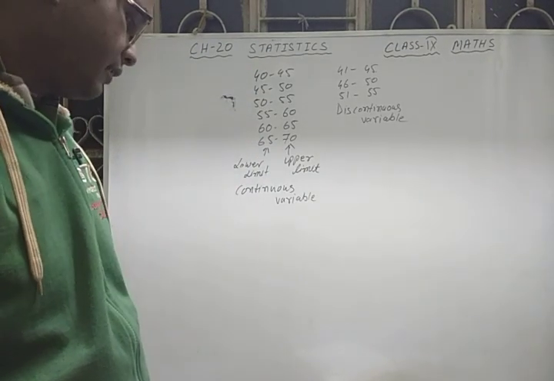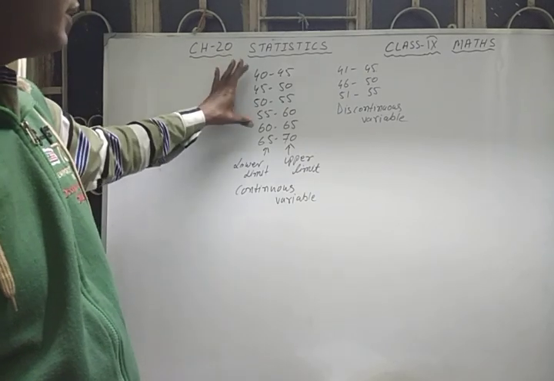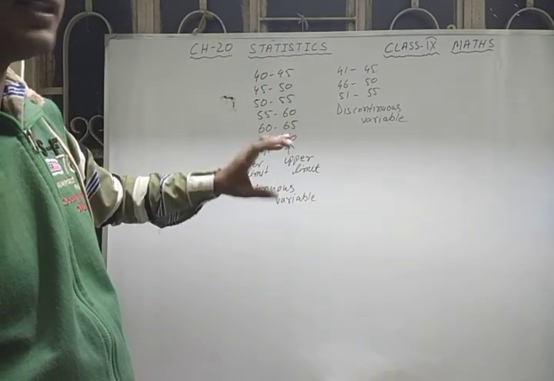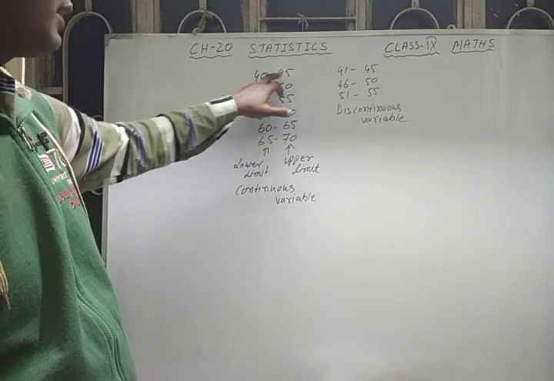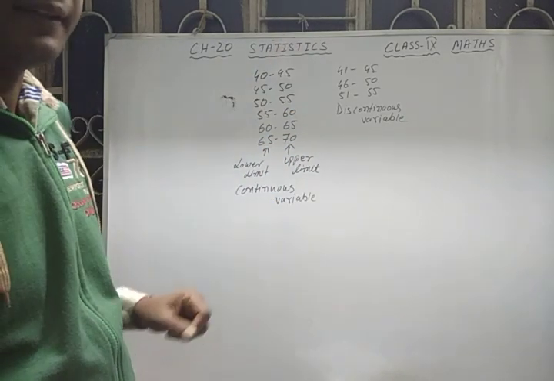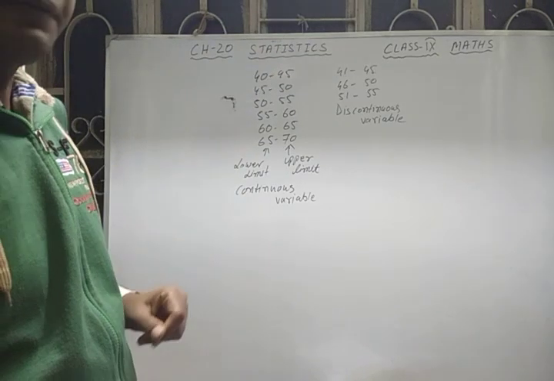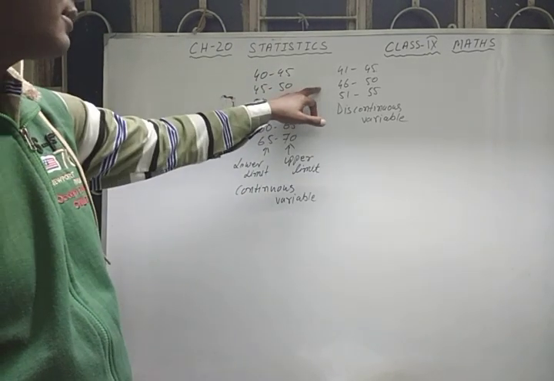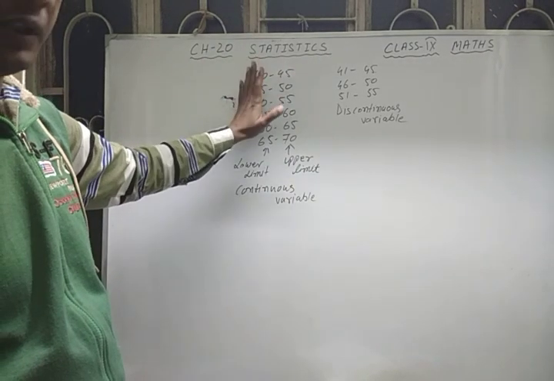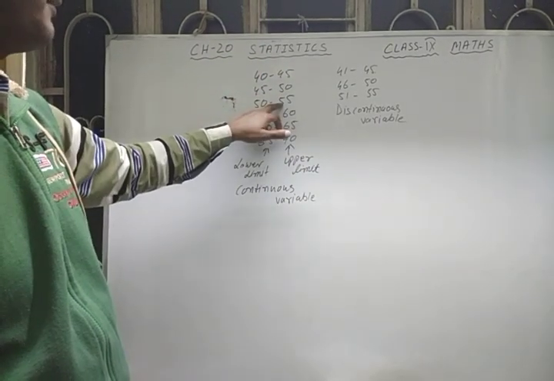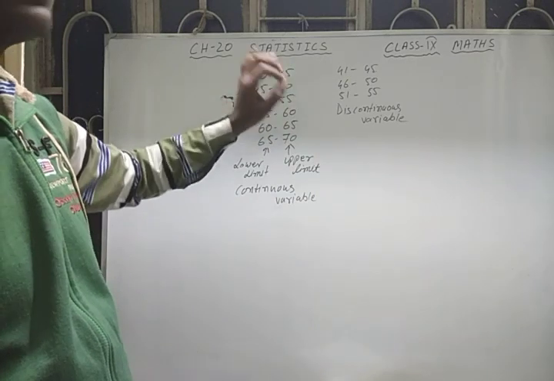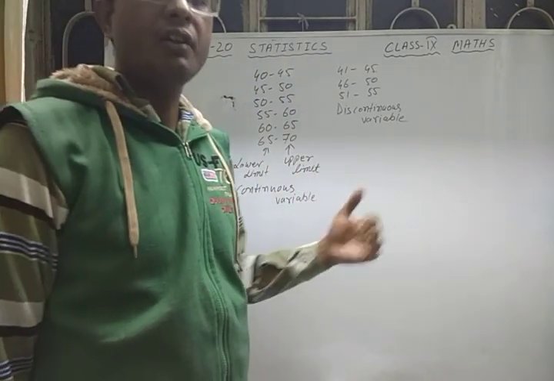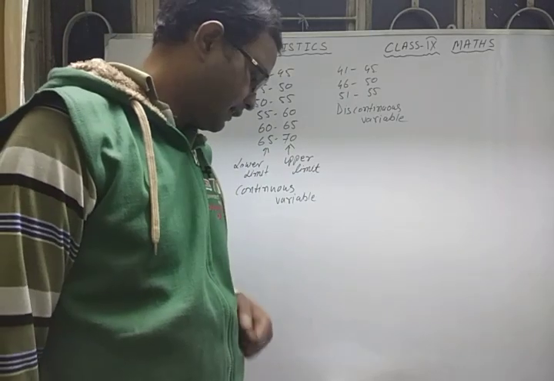Variables are called variates. Frequency is the number of times a variate occurs. Suppose in 40 to 45 kg only one student is there, then one is the frequency. If in 45 to 50 kg there are two students, then 2 is its frequency. In 50 to 55 kg there are no students, so 0 is its frequency. So the number of times a variate occurs is called frequency.